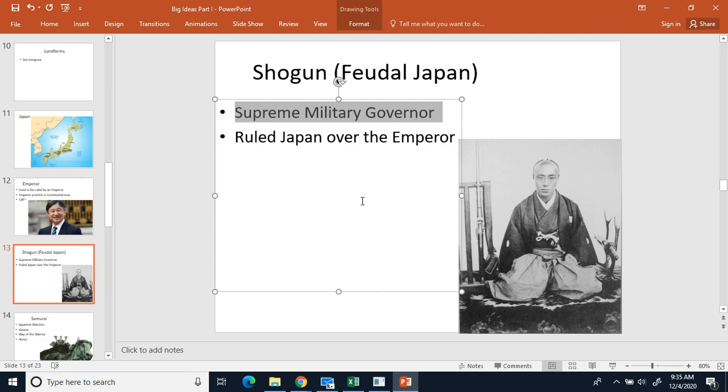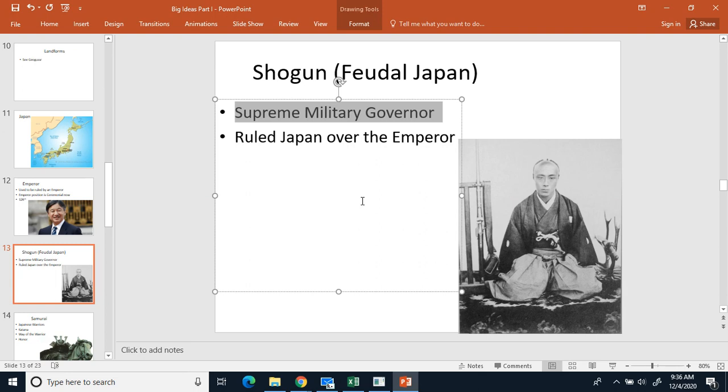There was more than one Shogun group, but basically a family would take over Kyoto, where the emperor was. They would capture the emperor, have him under control. And basically whoever was able to have control over the emperor had control over Japan. So this constantly switched as various people were in control of the emperor.